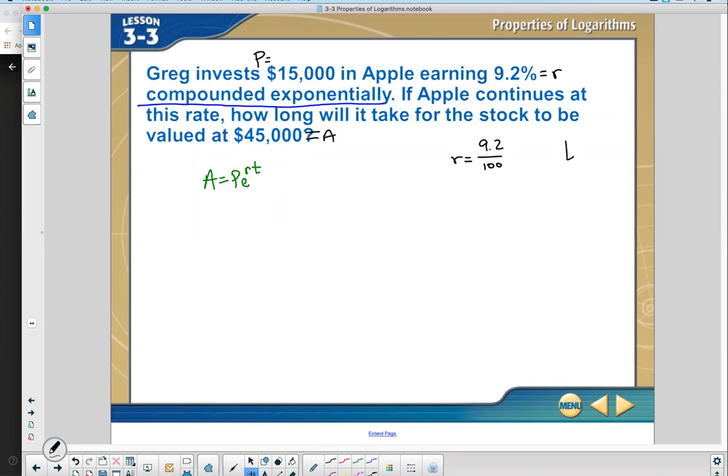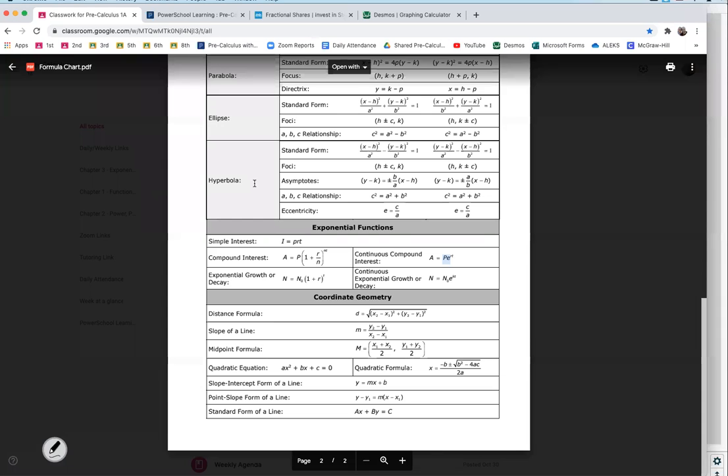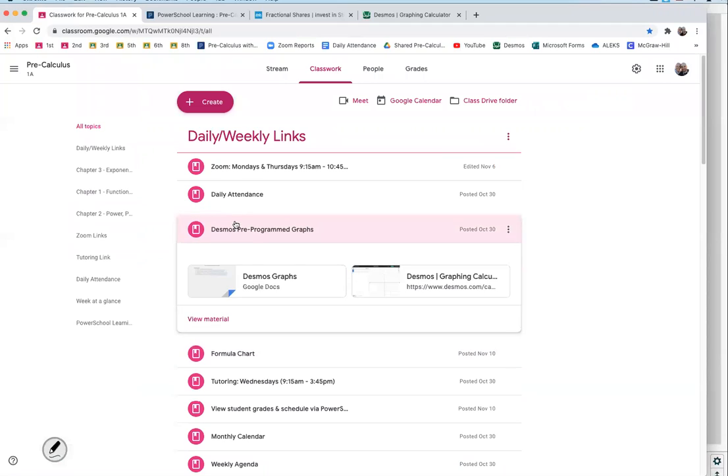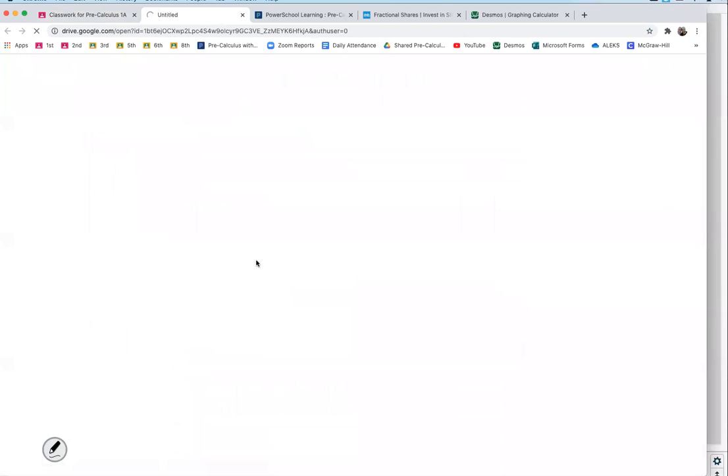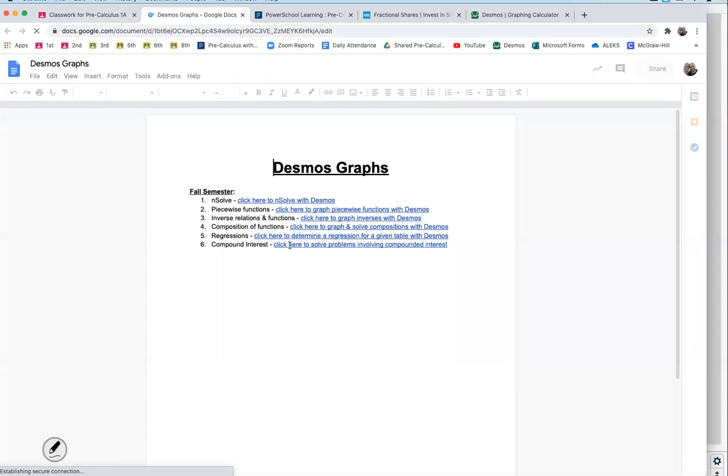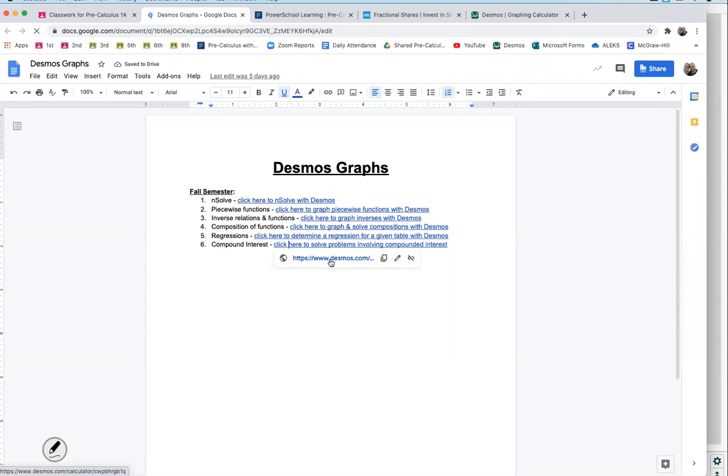And we're trying to look for time. That's what we don't know. So to get our answer here, we can either type this in as one equation. The rate will be 9.2 divided by 100 times time. You could break it at the equal sign, type it in as two equations. Or I have a Desmos calculator for you for this one, Desmos pre-programmed. If I go to that, I'm going to go to compound interest. And I'll just use this one to find my answer. So I'll click this link.